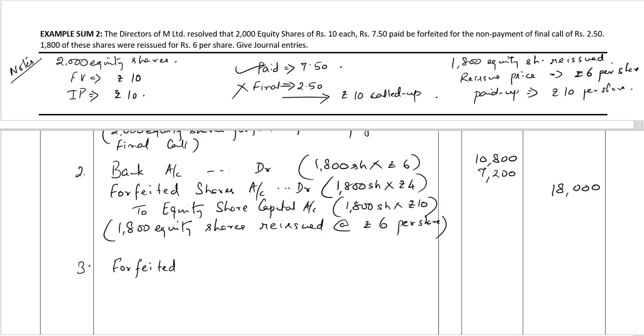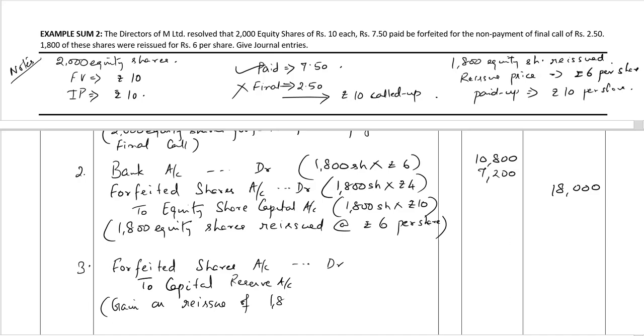Forfeited shares account debit to capital reserve account. Gain on the reissue of 1,800 shares transferred to the capital reserve account.